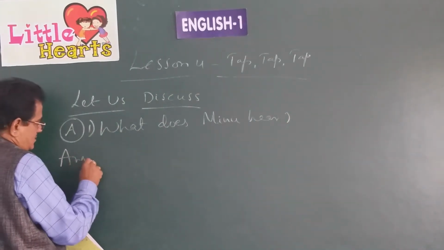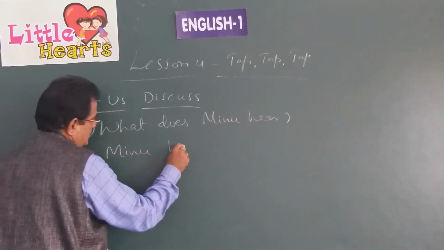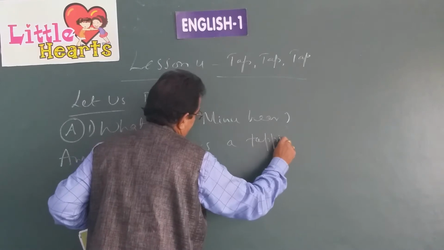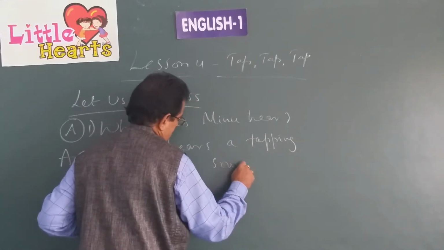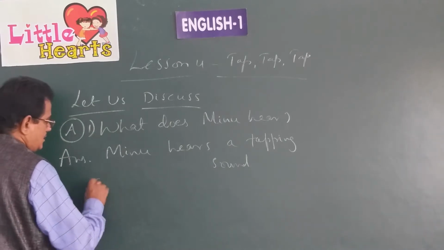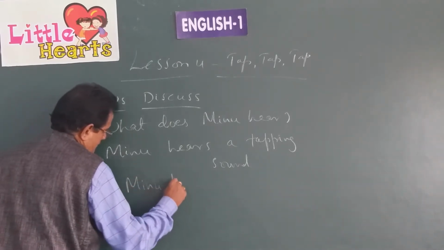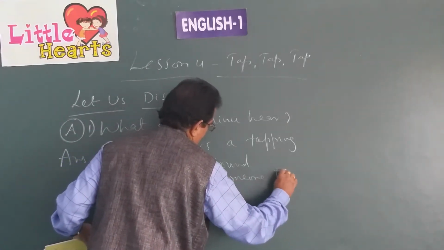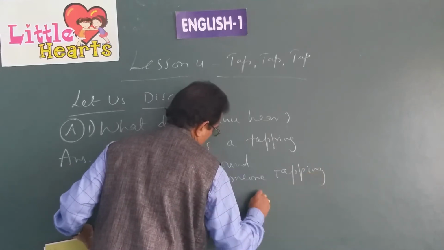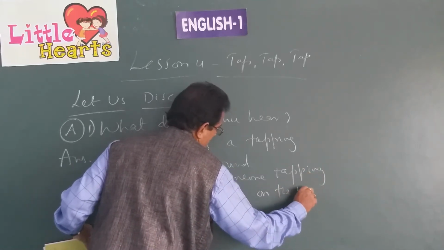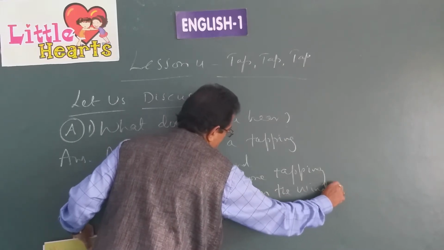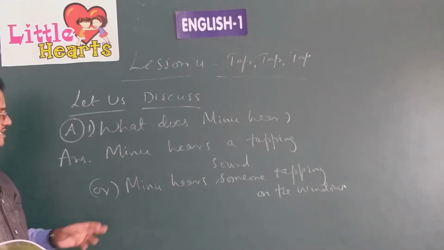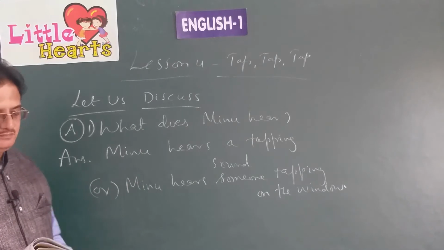What is the answer? Meenu hears a tapping sound. Or you can write, Meenu hears someone tapping on the window. This also you can write. There are two ways of writing the answer, children. You can learn any of these things. Meenu hears a tapping sound, one answer. Otherwise, Meenu hears someone tapping on the window.